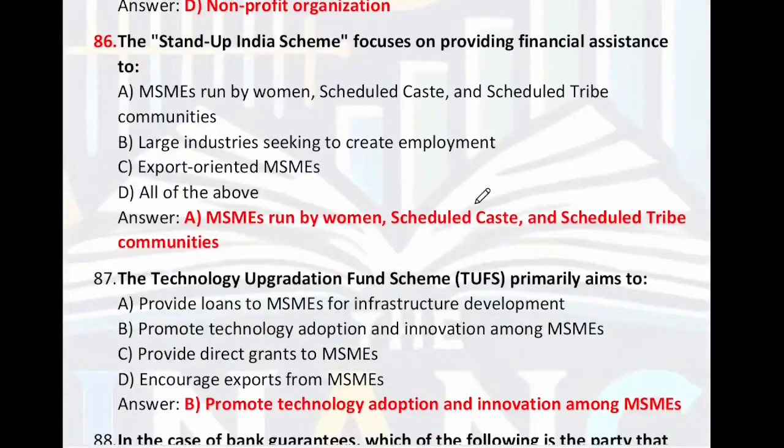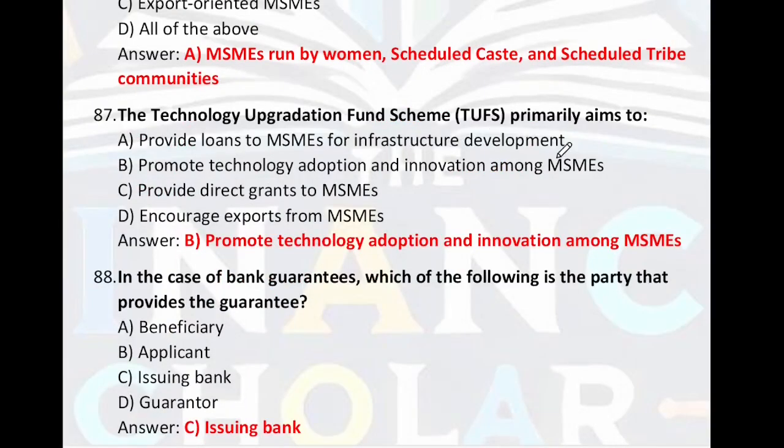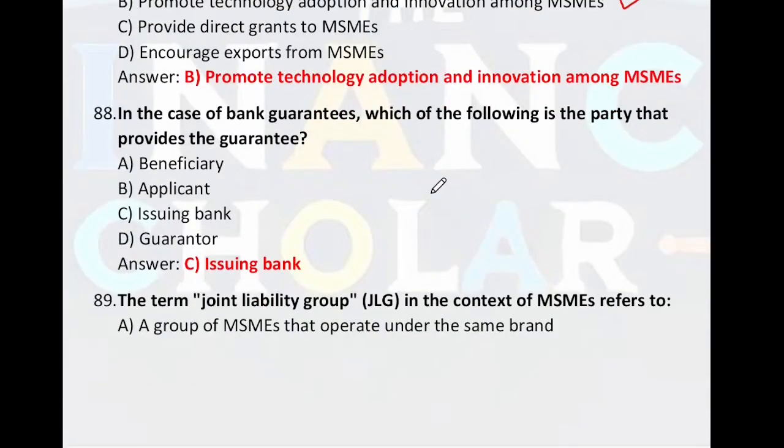The Stand Up India scheme focuses on providing financial assistance to MSME run by scheduled caste and scheduled tribe communities and women. The Technology Application Fund scheme primarily aims to promote technology adoption and innovation among MSME. B is the right answer. In the case of a bank guarantee, which of the following is the party that provides the guarantee? So the issuing bank is the party. C is the right answer.